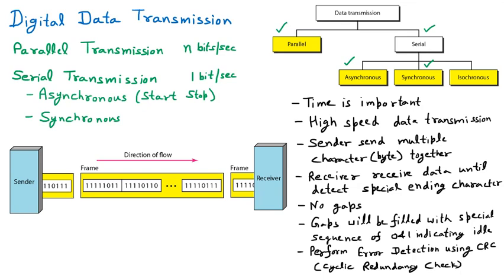One more thing, there is no gap between the transmissions. If some gap comes, it is already filled with the idle signal, and there is an error detection mechanism already involved. So this is synchronous transmission, and now we are discussing its applications.